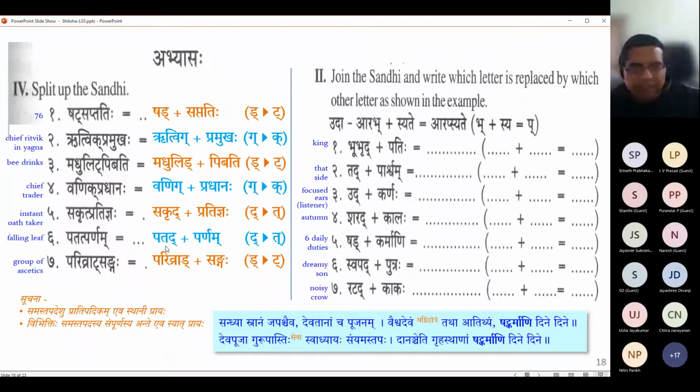So the Patat gives that current continuous sense which is there in Shatranta. So we know that Shatranta's Pratipadika is Patat, and in Pullinga it becomes Patan, in Strilinga it becomes Patanti, and in Napumsaka it remains Patat. So maybe this is the Napumsaka Patat, and Parnam fits the bill perfectly because that is in Napumsaka also. Okay.